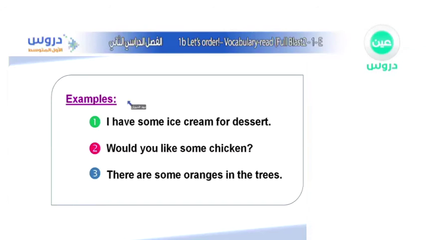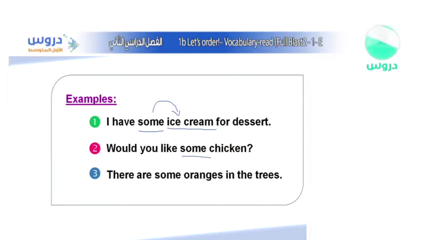Let's take this one. Here are some examples, and we're going to identify it with the pen now. I have some ice cream for dessert. You see? We have some and we have ice cream. What about the word ice cream? What do you think about it? It's uncountable. That's why we use the word some.